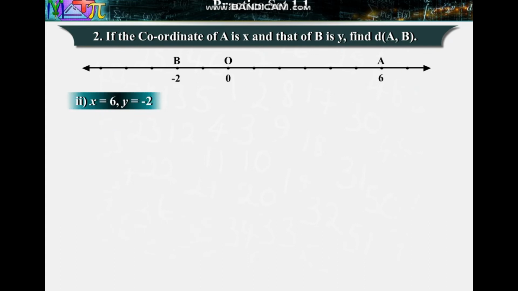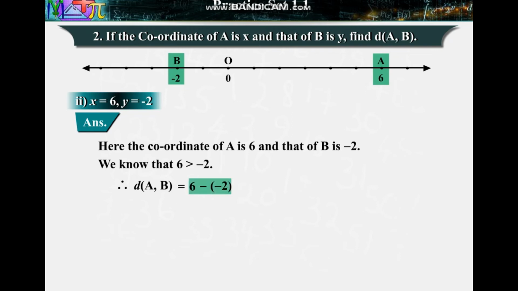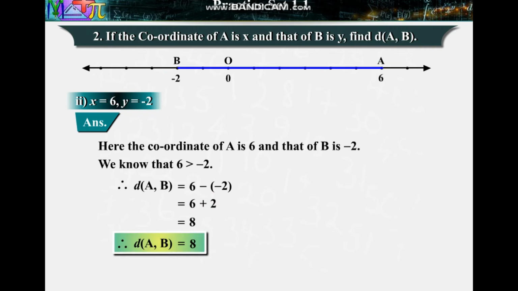2. X is equal to 6, y is equal to -2. Answer: here the coordinate of A is 6 and that of B is -2. 6 is greater than -2. Therefore, the distance between points A and B is 6 minus of -2, which is equal to 6 plus 2, which is equal to 8. Therefore, distance between points A and B is equal to 8.